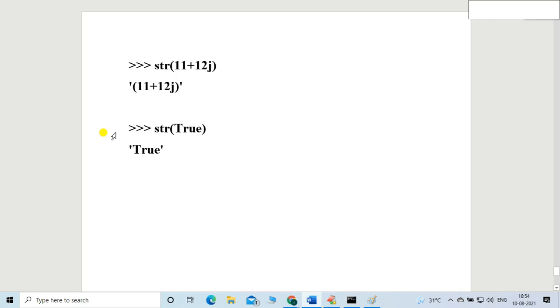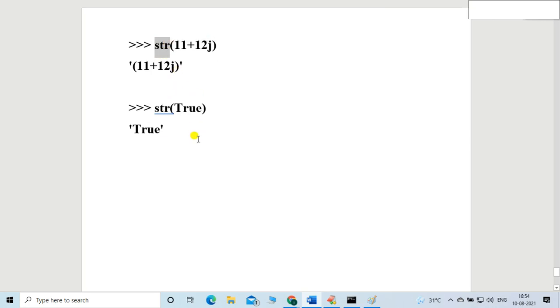As a result, friends, what is my final conclusion? The string function, str, will convert any data type into a string. Very simple. The string function will convert any data type into the string.